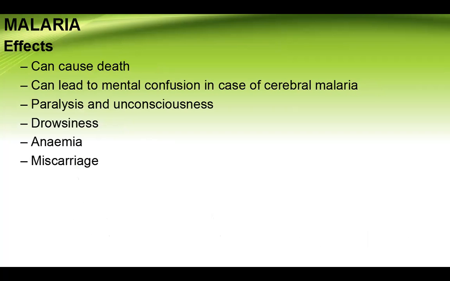Let's see the effects of this malaria. These are just a few of the effects. The first one is that it can cause death, and can lead to mental confusion in case of cerebral malaria. It also leads to paralysis, unconsciousness, drowsiness, anemia, and miscarriage. So these are just a few of the effects that could be caused by this disease.